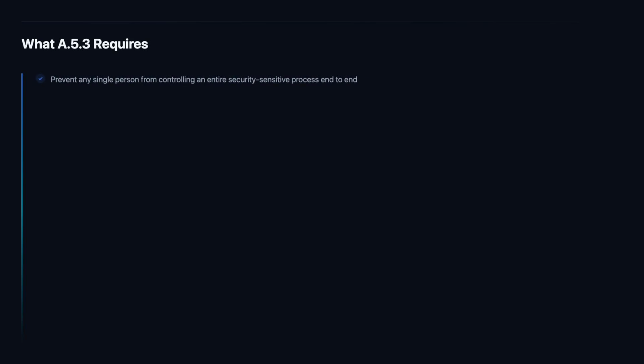The core requirement of A.5.3 is simple in principle, but requires systematic design and practice. No individual should be able to initiate, execute, authorize, and review an entire security-sensitive process without oversight from at least one other person. This principle does not require large teams. Even a two-person check works. Segregation of duties operates most effectively when it is applied at the level of specific activities rather than entire roles.